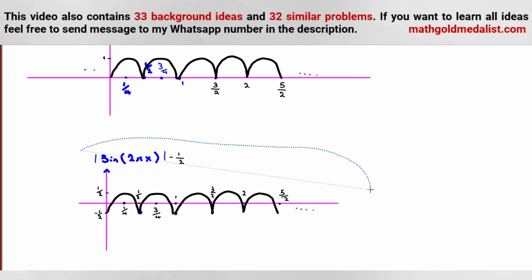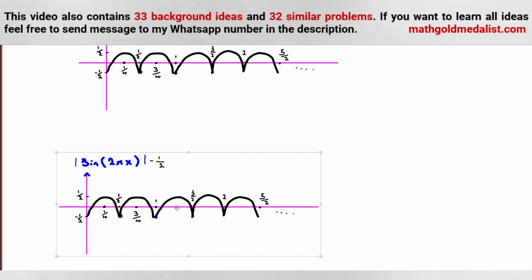Now we should consider absolute value. So if we consider absolute value, we should reflect the negative part below the x-axis to the top of the x-axis about the x-axis. So if we draw, it will be what? It will be this part, this part, this part, like this one, this one, this one, like this.